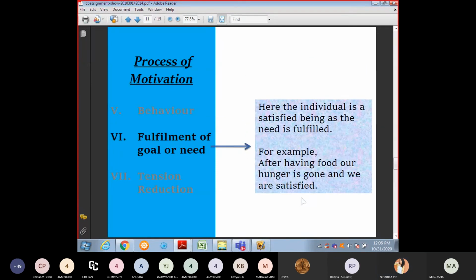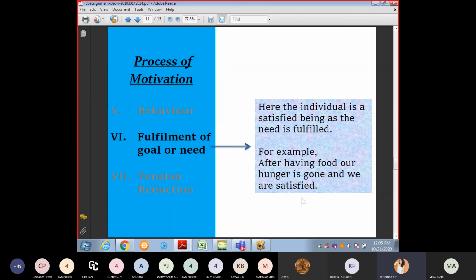I think fulfillment of goals or needs. Here, the individual's need is satisfied and fulfilled. For example, after having food, your hunger is gone and we are satisfied. If you have your food, your hunger is gone, and that means you are satisfied.